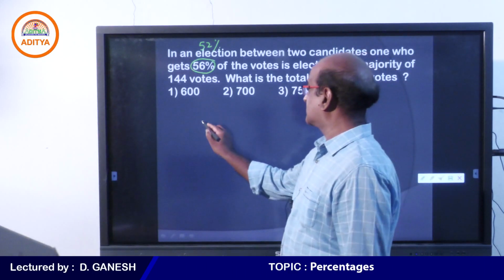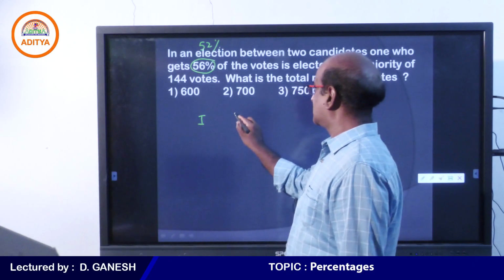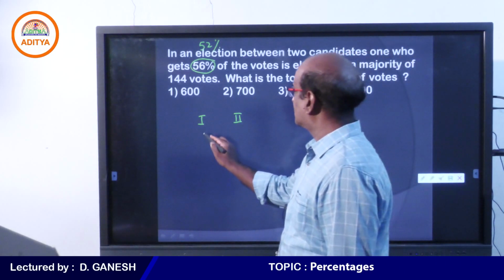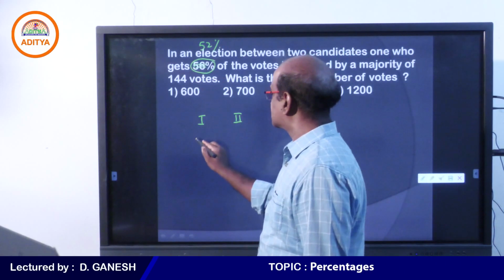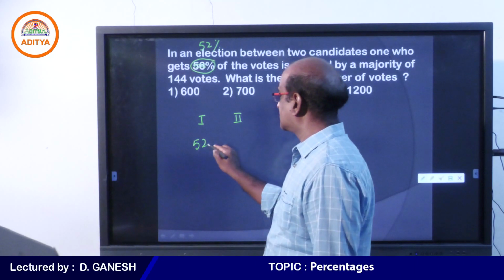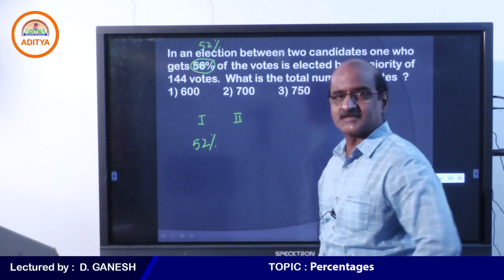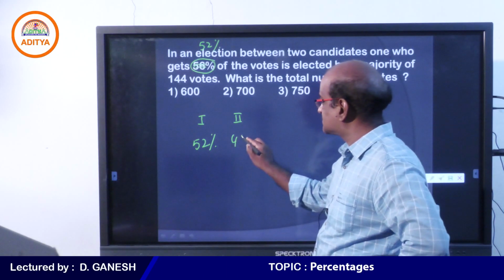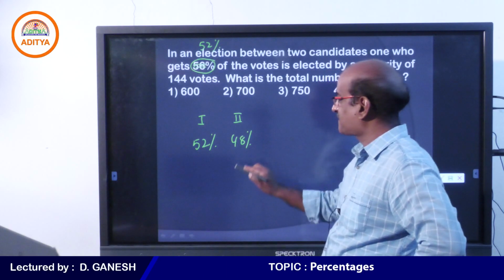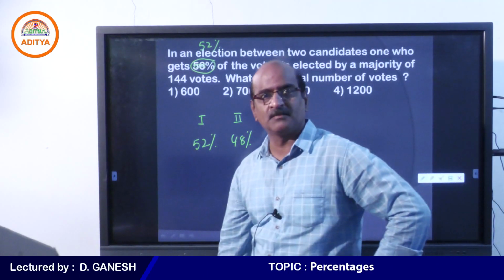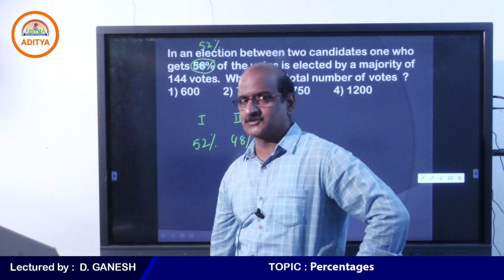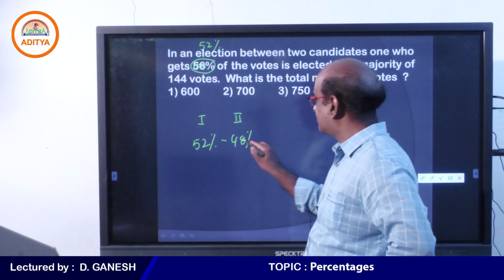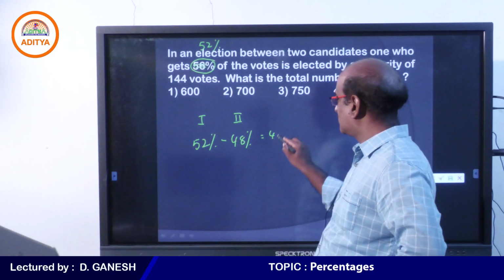Yes, my dear students, because only 2 people are contesting the elections, and the one who gets 52%. Therefore, when I say that this person is getting 52%, you can understand that the other person must be getting 48%. The reason is only 2 people are contesting. Obviously, whatever the votes are, they should be shared between these 2 people. Tell me, my dear students, what is the difference in percentages? 4%.